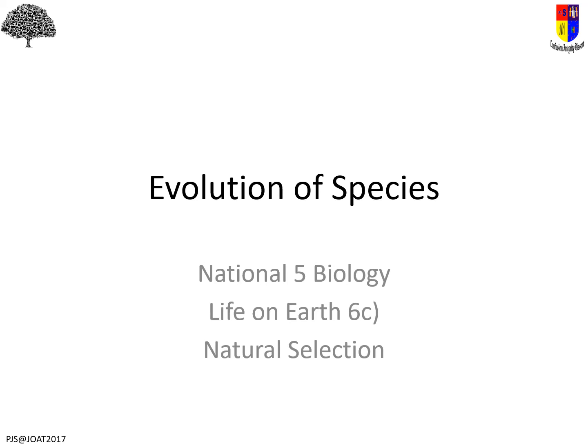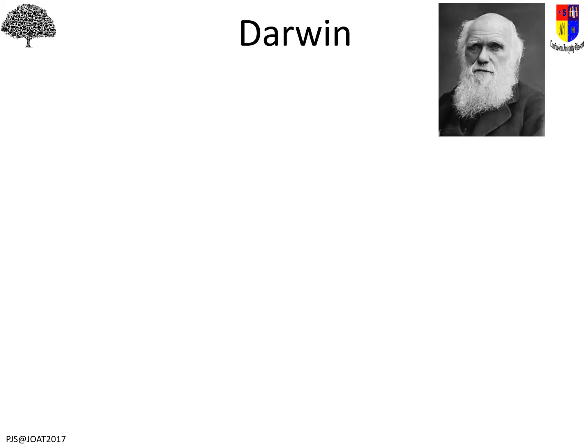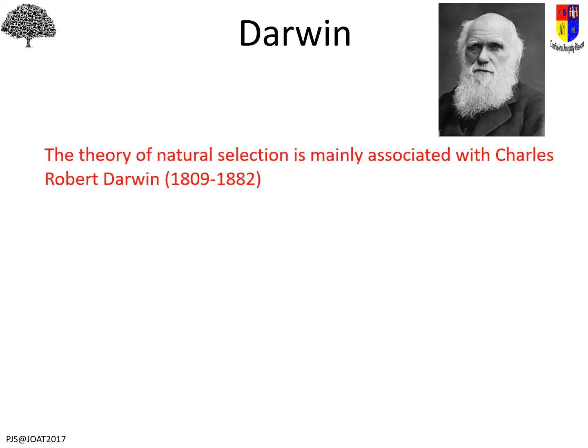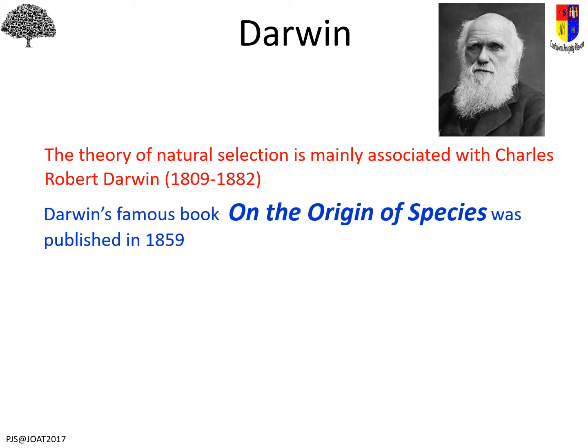Hi Nat 5, so we're looking at evolution of species and in particular the concept of natural selection. So really you have to start with Darwin because he is the name that is mainly associated with this. He published a very famous book, On the Origin of Species, in 1859, and a lot of the main theories of this were published in that book, and that's where it first got major prominence.